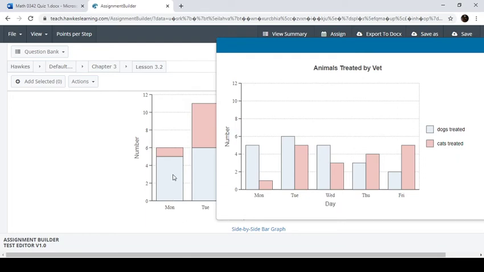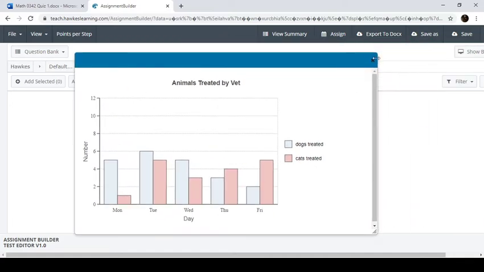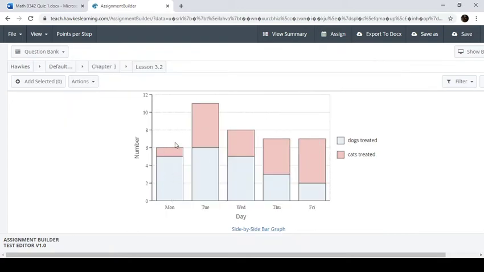So again, here's all the dogs and then all the cats. So we can see there's 5 dogs and 1 cat. We can see that here as well. 5 dogs, 1 cat. Now, what this one is useful for is knowing the total amount of dogs and cats throughout an entire day.